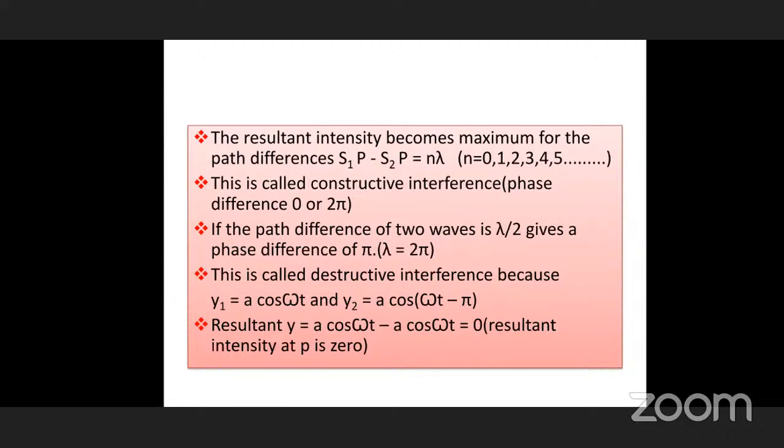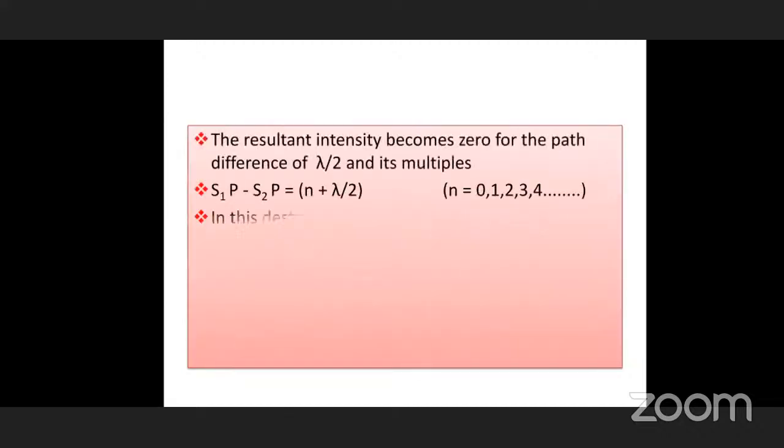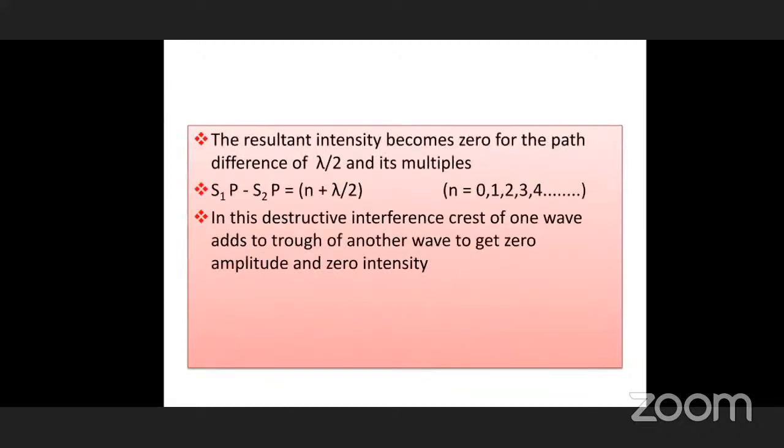When one is in trough and the other in crest, the exactly opposite points have a phase difference of pi. Therefore, we have taken A cos (omega t minus pi). So what is the resultant here? Y is equal to A cos omega t minus A cos omega t, so we are getting 0. The displacement becomes 0, and this is called destructive interference.